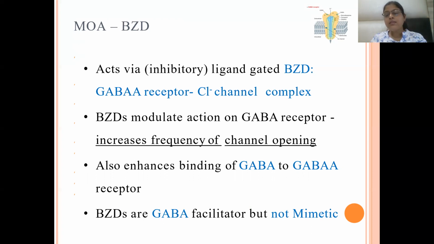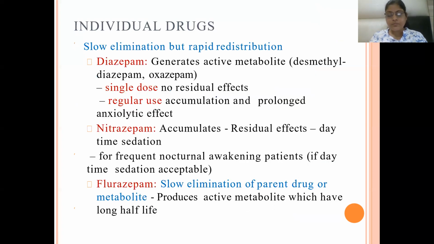Benzodiazepines have a GABA facilitating action. They increase the attachment of GABA to the GABA receptor and increase the frequency of opening of the chloride channel, so there is more hyperpolarization and more CNS depression. They act on the GABA receptor channel ion complex, modulating the receptor. They are GABA facilitating, not GABA mimetic like barbiturates.